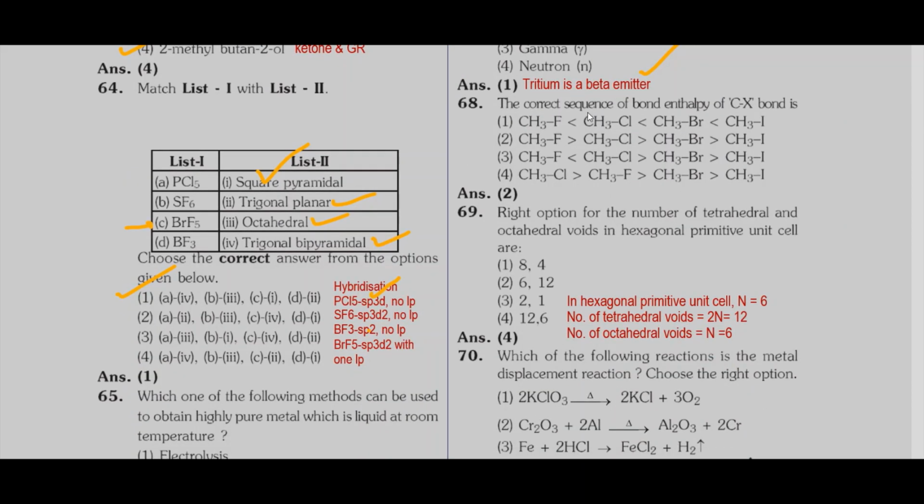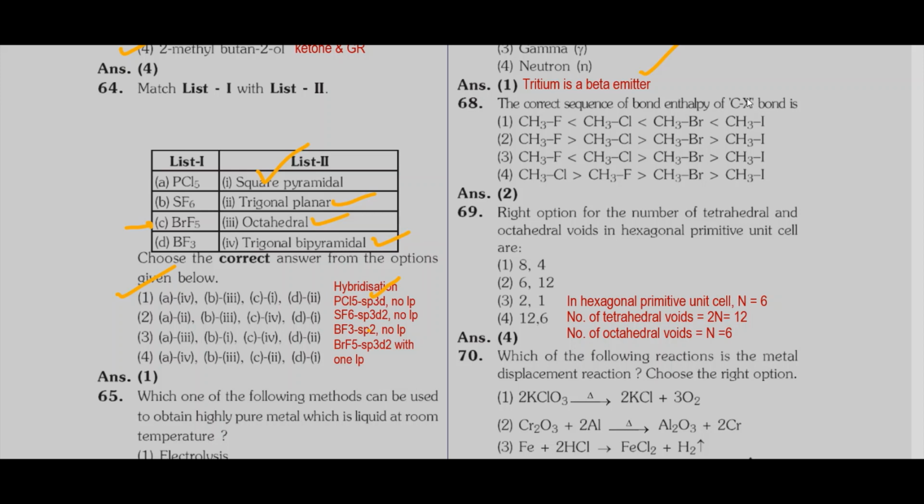Next question, correct sequence of bond enthalpy of C-X bond. Whether it is a weaker or stronger bond is decided by bond length. If X means halogen atom, a smaller halogen atom will form a C-X bond with a shorter length.